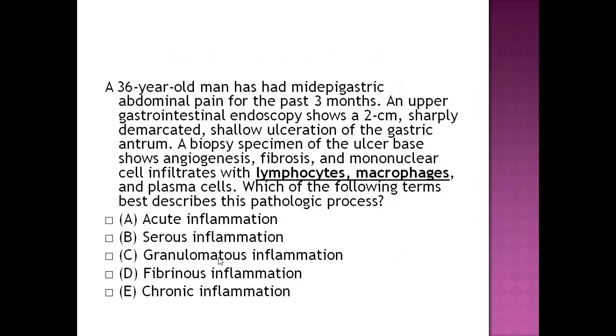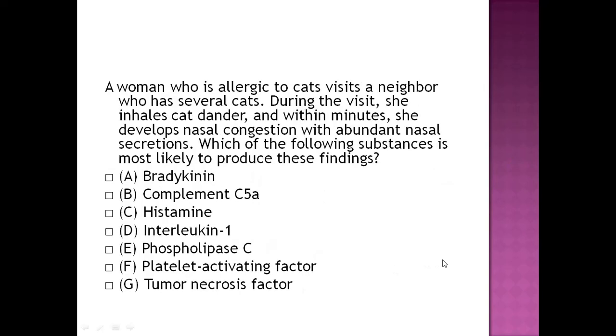A 36-year-old man has mid-epigastric abdominal pain for the past 3 months. Upper GI endoscopy showed a 2 centimeter ulcer. Biopsy of the ulcer shows angiogenesis, fibrosis, and lymphocytes and macrophages. So what type of inflammation is this? With lymphocytes and macrophages, it's chronic inflammation.